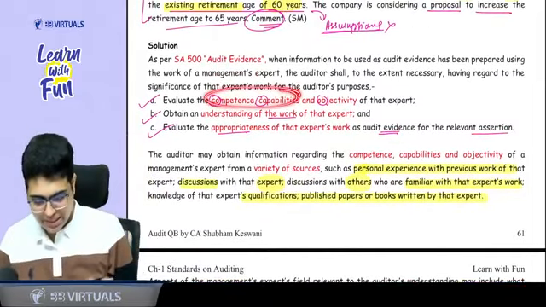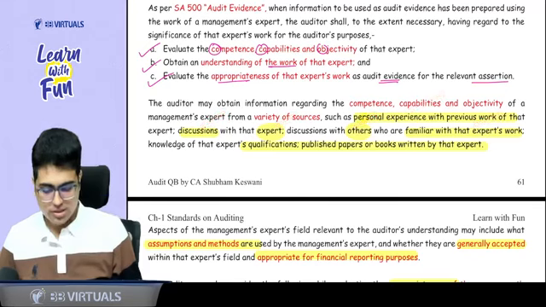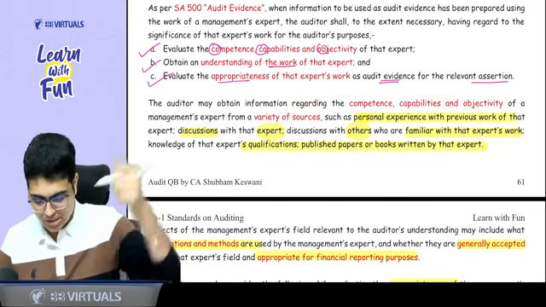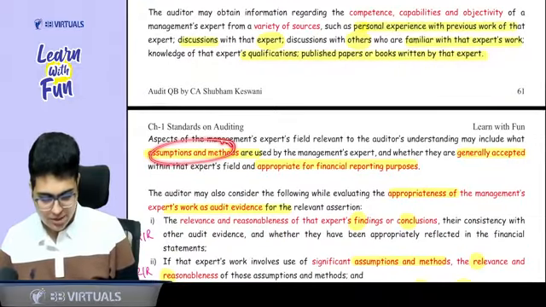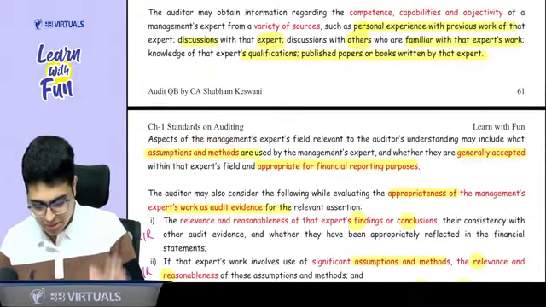How do you check the competence and capability? Personal experience, discussions with the expert, with others who are familiar with the expert work. See his qualification, publication of books and paper. First point done. Then to understand the work, you need to focus on the assumptions and methods, whether they are generally accepted, whether they are as per the financial reporting purpose.